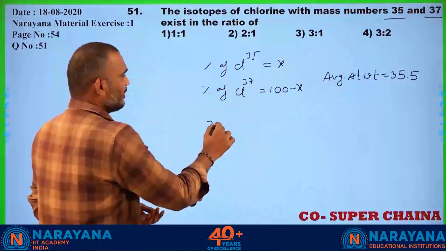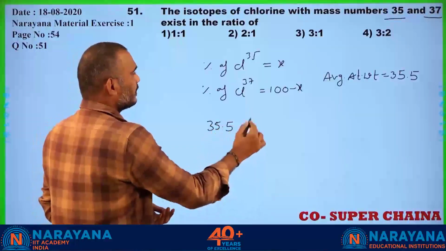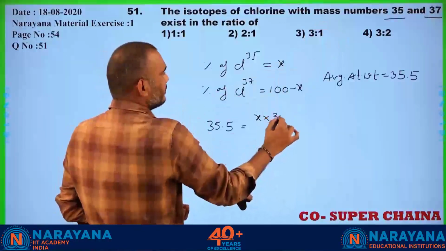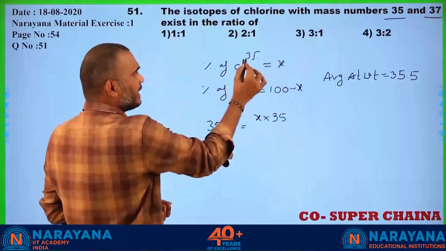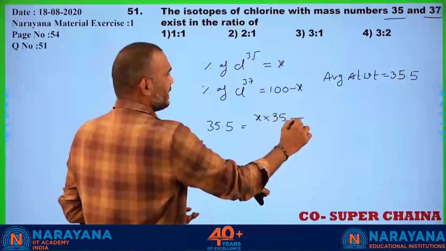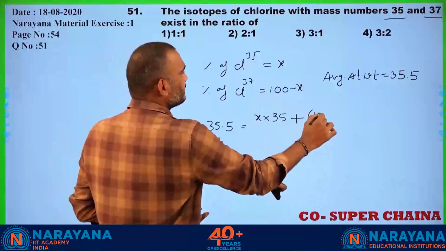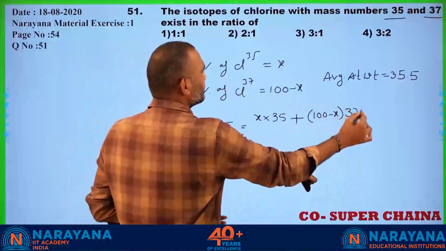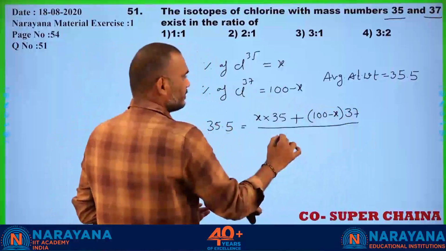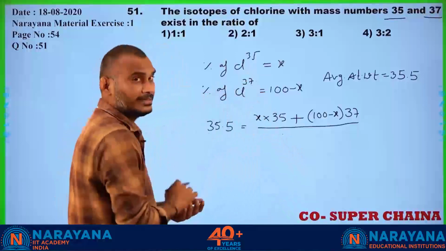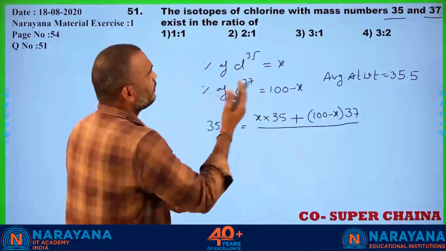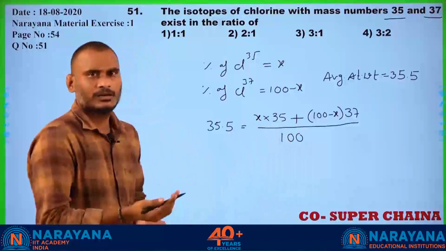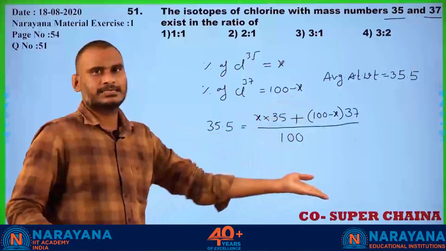Now 35.5 is equal to X into 35, that is percentage of abundance and its atomic mass, plus the percentage abundance of 37 into its atomic mass, divided by the total percentage abundance. We don't know the individual values, but the percentage abundances always add up to 100: X plus 100 minus X is equal to 100.